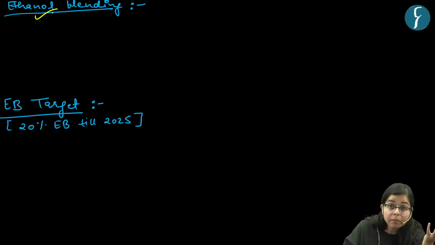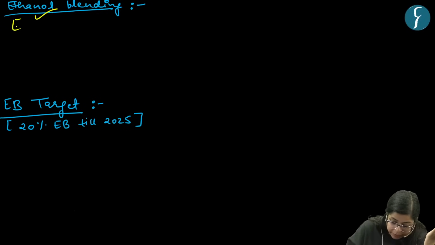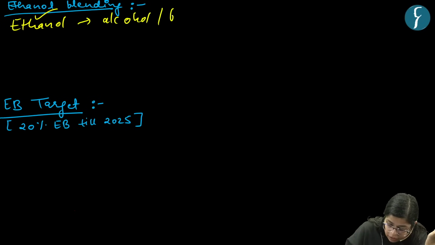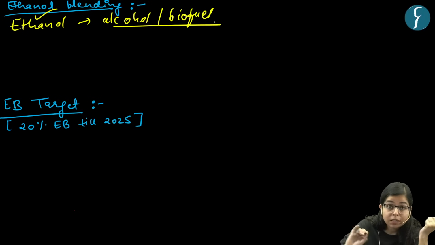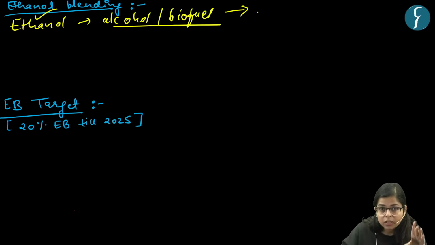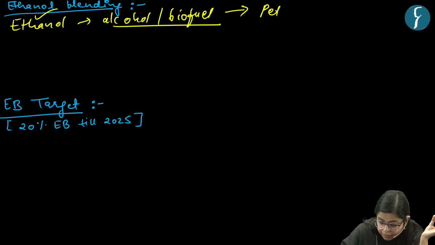As the name implies, it is the blending of ethanol with petroleum, right? So what is ethanol? Ethanol is a kind of alcohol, or a biofuel, produced from biomass. So it is an alcohol and this is blended or mixed with petrol, right?